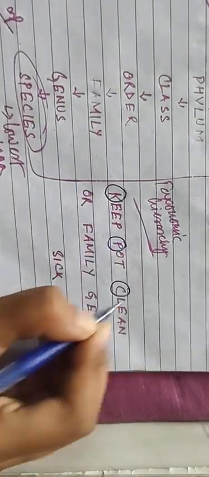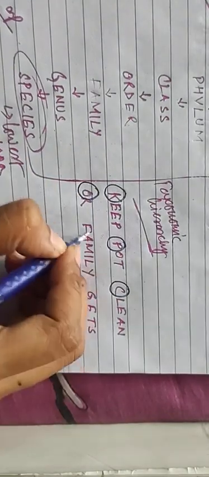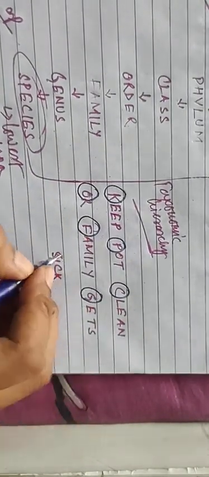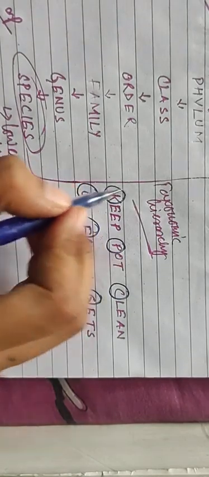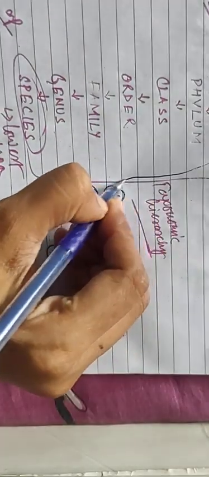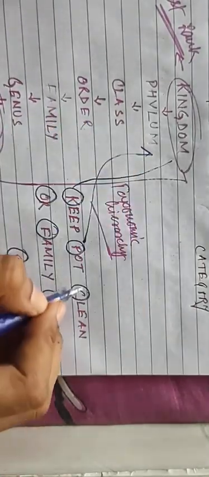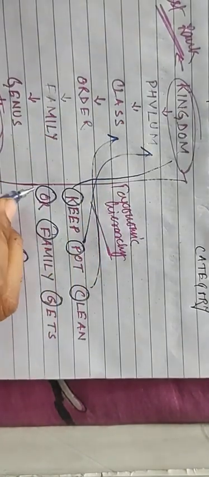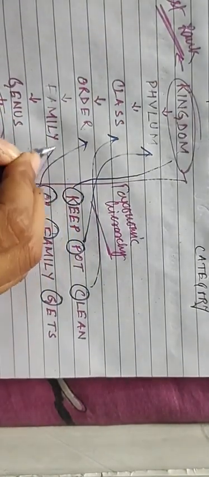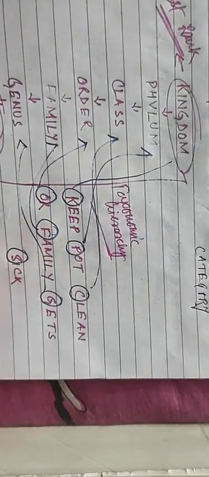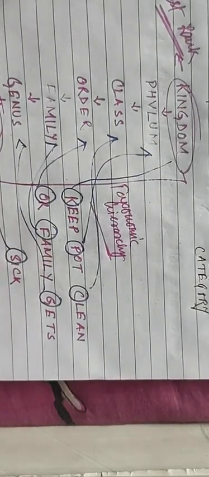If we consider the first letter of each word: keep K, pot P, clean C, or O, family F, gets G, sick S. So K for kingdom, P for phylum, C for class, O for order, F for family, G for genus and S for species.